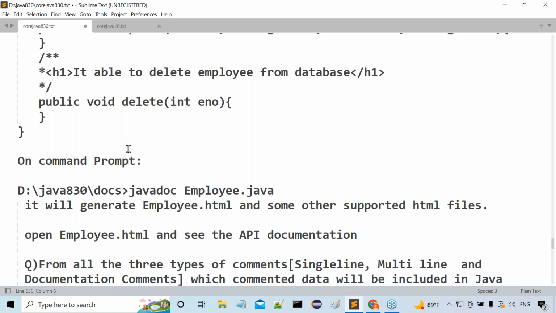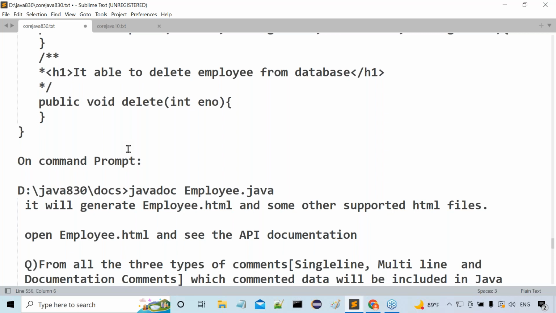Out of these 5 sections, which are optional and which one is mandatory? Comment section, package section, import section, class or interfaces sections are optional. Main class section is mandatory.